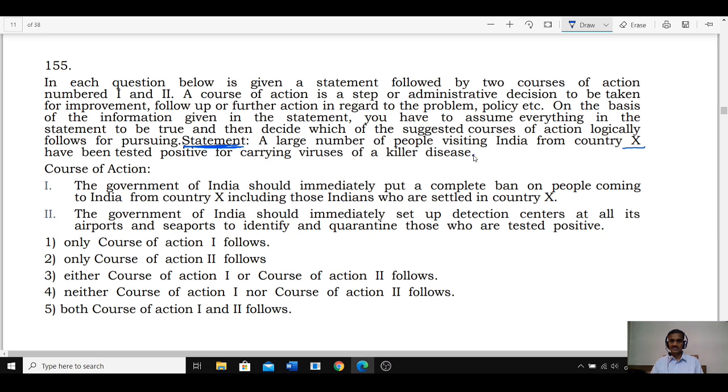Now this is the current scenario where this corona, large number of people visiting India from country X. ఏదో కంట్రీలో విపరీతంగా ఉందనుకోండి కరోనా. Let us take for example China. ఆ చైనా నుంచి వచ్చిన వాళ్ళందరికీ కరోనా ఉంది కాబట్టి large number of people visiting India from country tested positive for carrying virus of a killer disease. Then what is the course of action our government has to take?